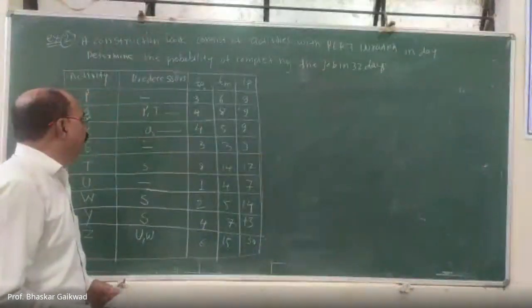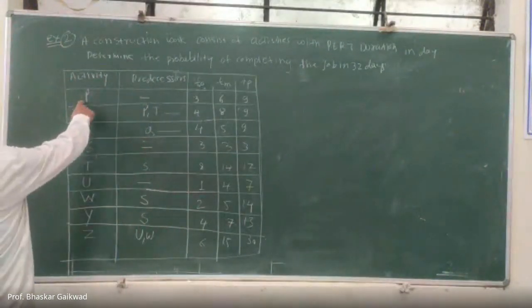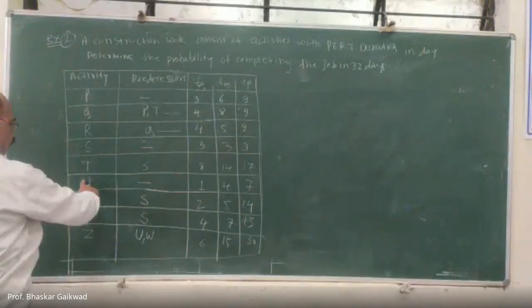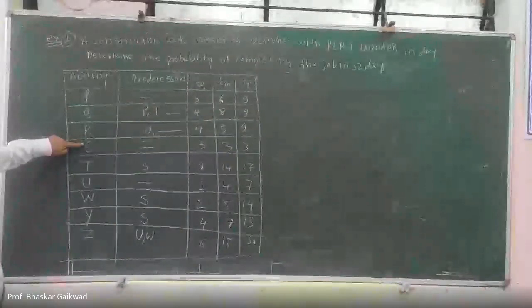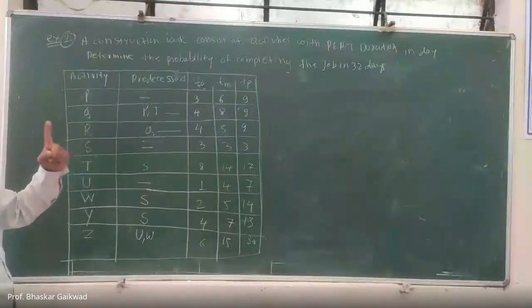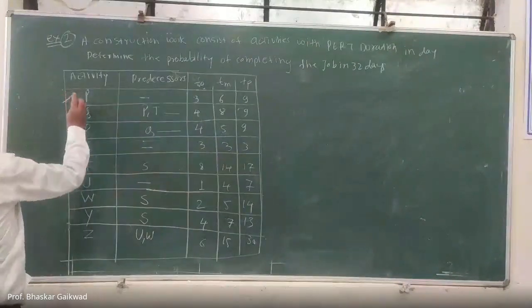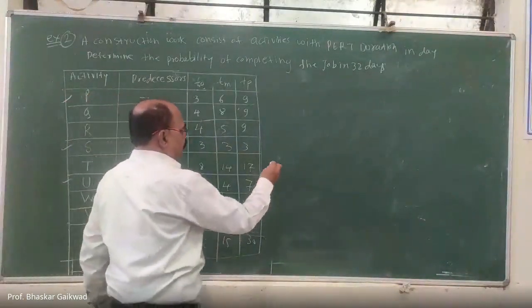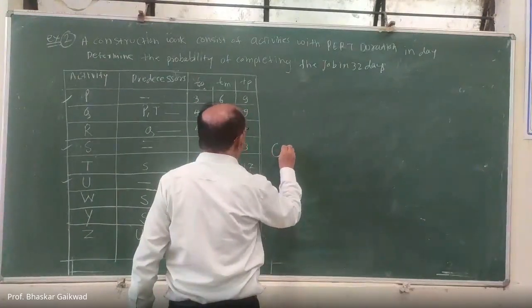First of all, P has no predecessor, S also has none, and U also has none. So P, S, and U will start from the first node or event.